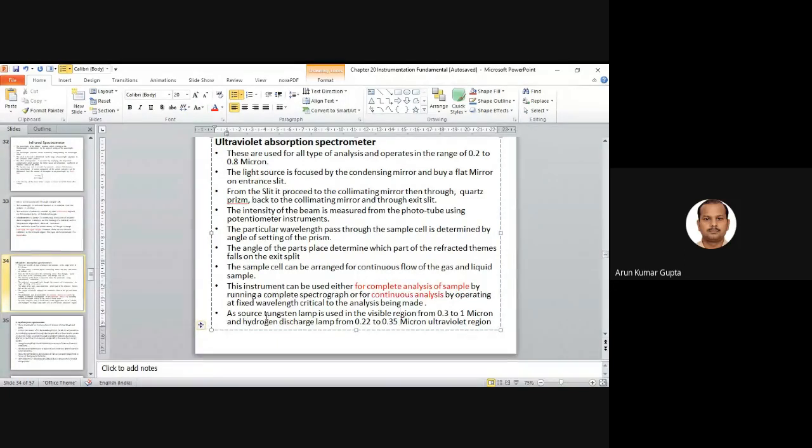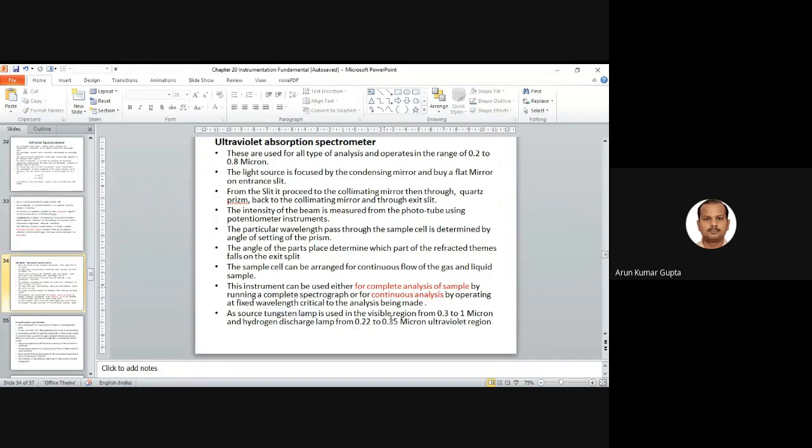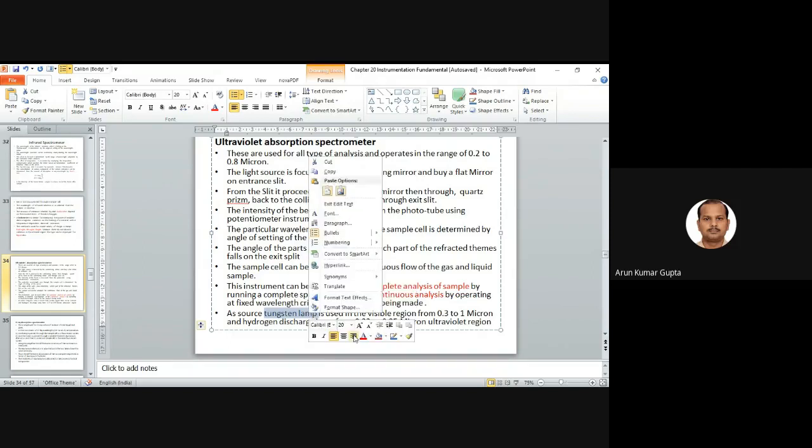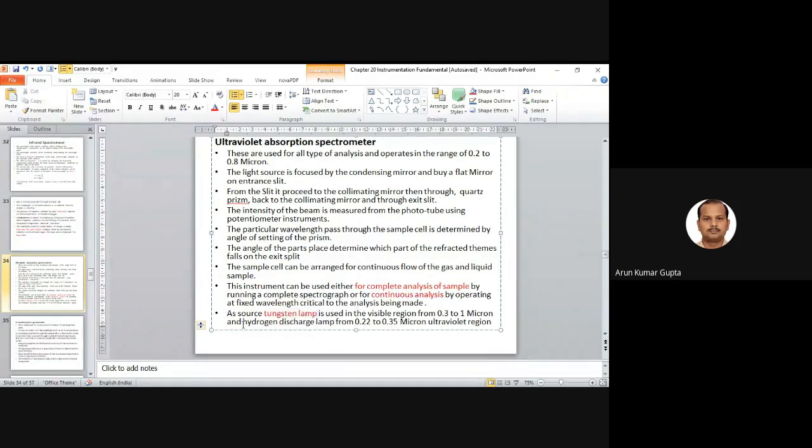As a source, a tungsten lamp is used in the visible region, 0.3 to 1 micron, and a hydrogen discharge lamp, 0.22 to 0.35 micron, in the ultraviolet region. So we can use this kind of source. It can be a tungsten lamp, or it can be a hydrogen discharge lamp, right? So this can also be used as a source for the ultraviolet region.